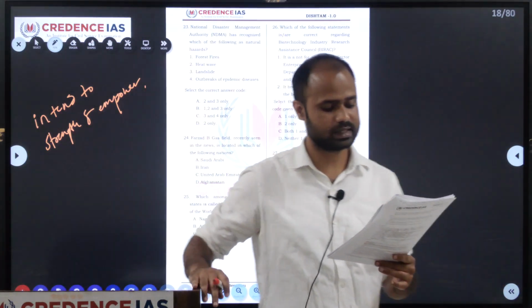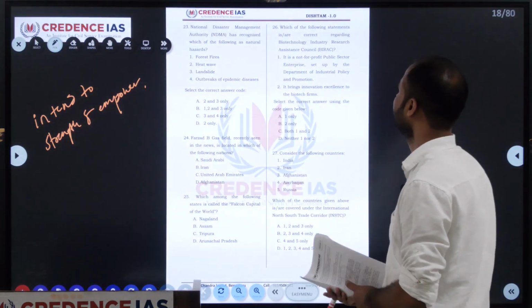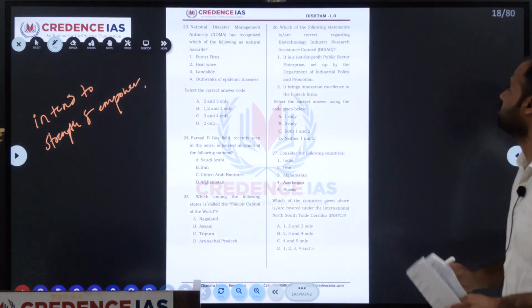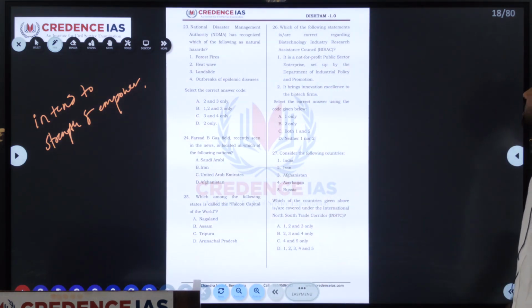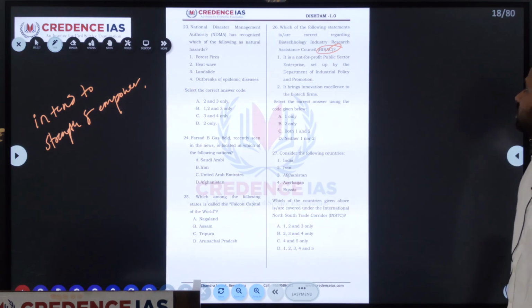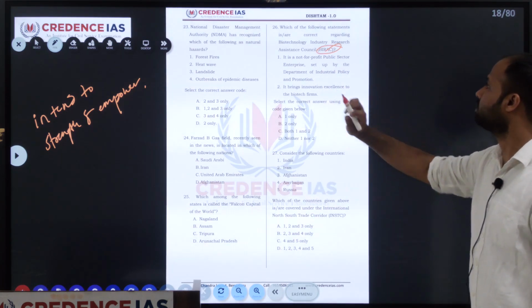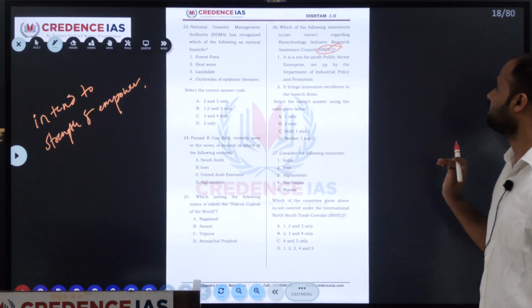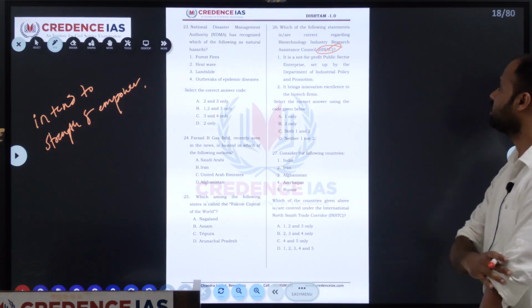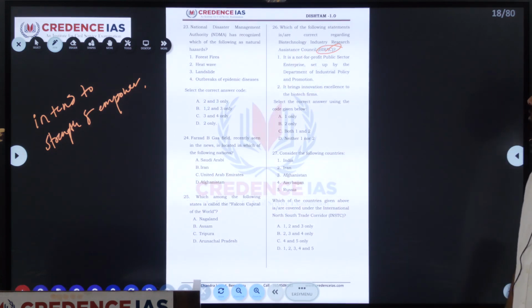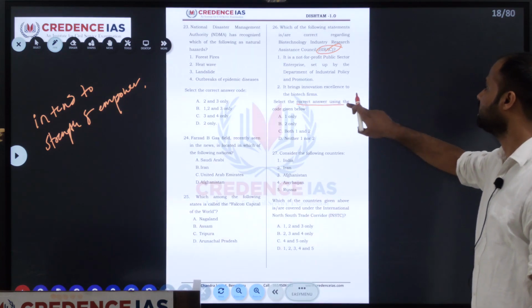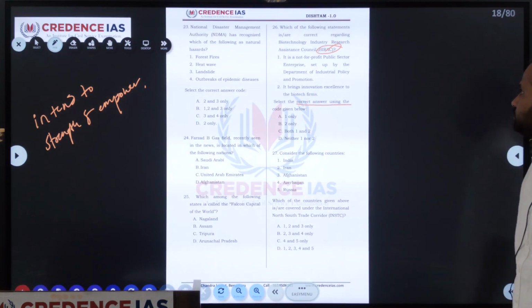Next we will move on to the 26th question. So what is the 26th question? Which of the following statements is correct regarding the Biotechnology Industry Research Assistance Council, BIRAC? They have given two statements. It's a not-for-profit public enterprise set up by the Department of Industrial Policy and Promotion. The second statement is it brings innovation excellence to biotechnology firms. So they asked us to select the correct answer from the given code.